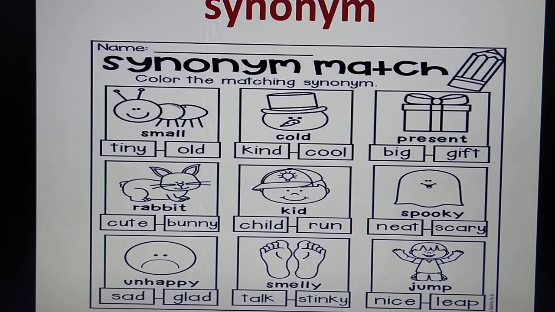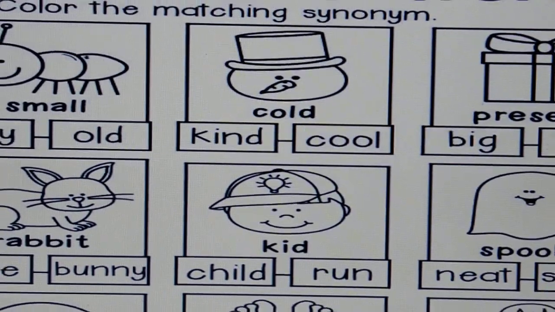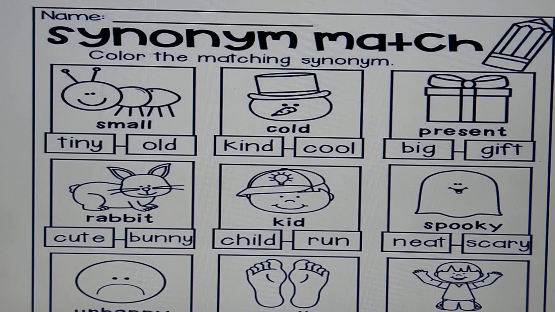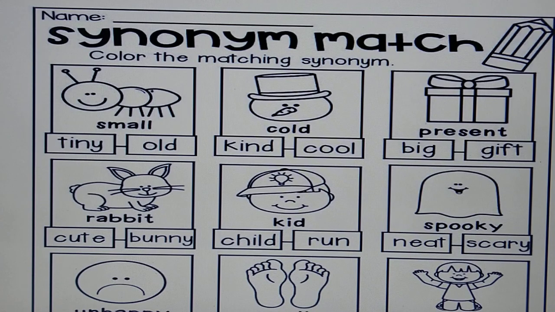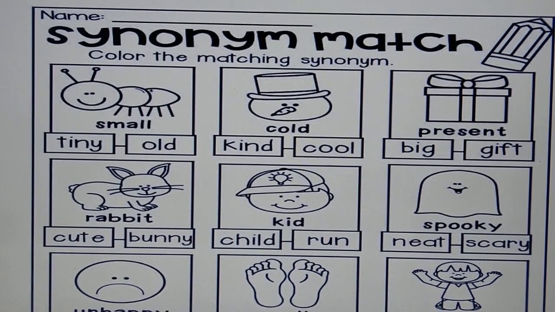Synonym. Synonyms are two words having same or nearly the same meaning. So like you can see small, the ant is small, and the two words there are tiny and old. Now which is the synonym of small? Yes, the correct answer is tiny. Tiny is synonym of small. So synonym, S-Y-N-O-N-Y-M.